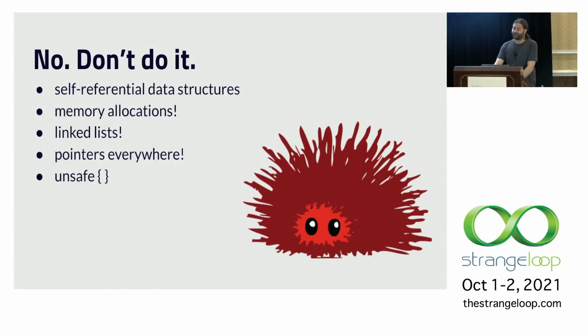There were a lot of reasons not to do this. The storage library essentially winds up being this place where we run into all sorts of things that aren't super easy to do in Rust. We have self-referential data structures. We've got to manage our memory allocations to avoid external fragmentation. We've got linked lists all over the place, which there's a really good article series online about learning Rust with too many linked lists. That's how tough it can be. And we have these pointers all over the place, lots of unsafe code. Here there be dragons.